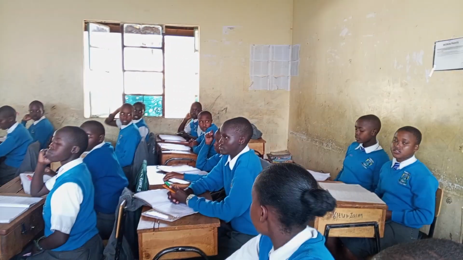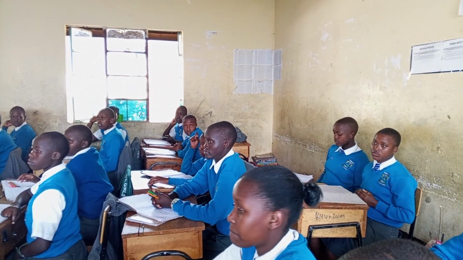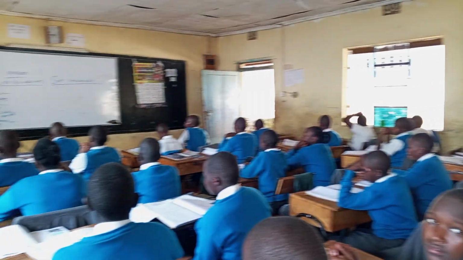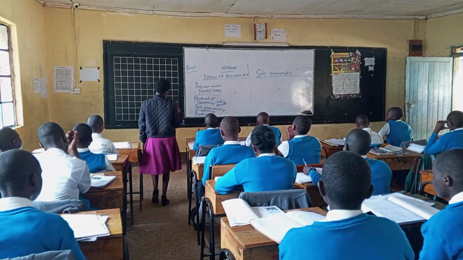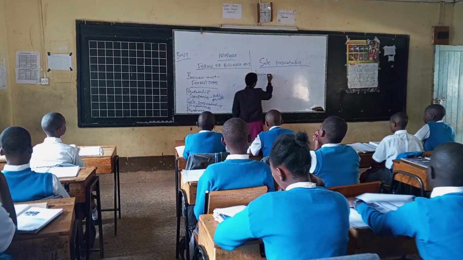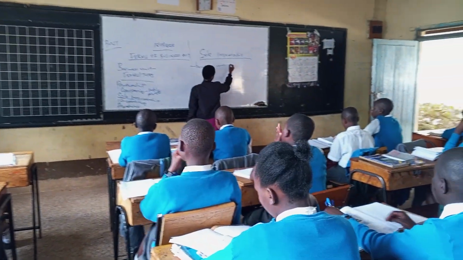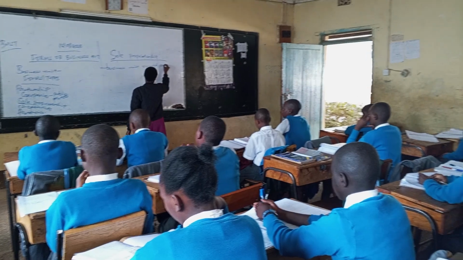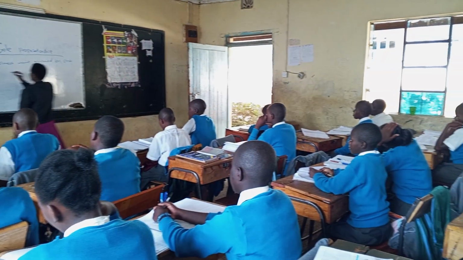Yes, Mercy? It is a business unit owned by one person.